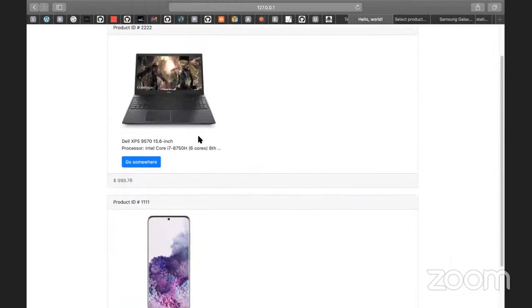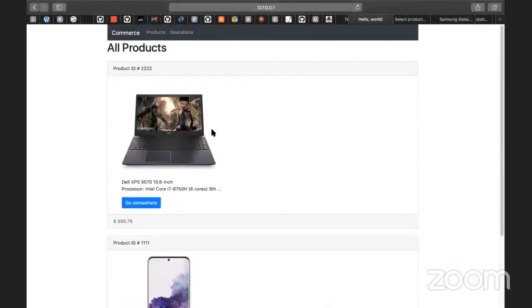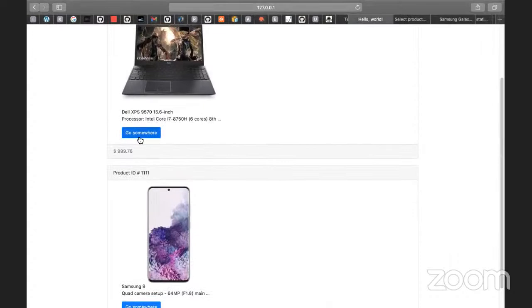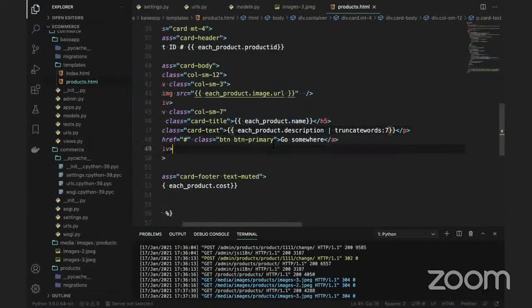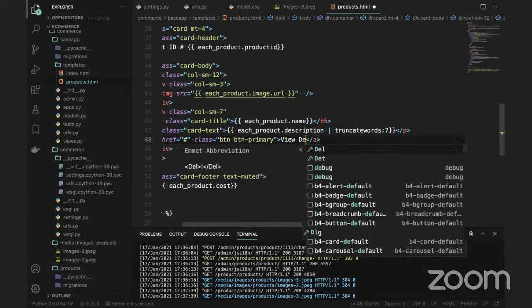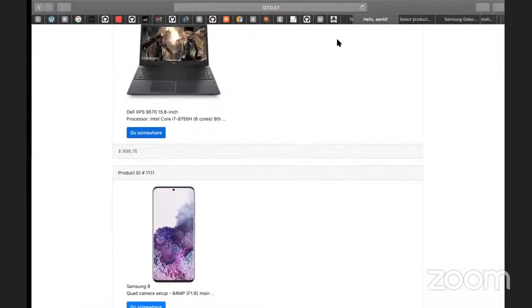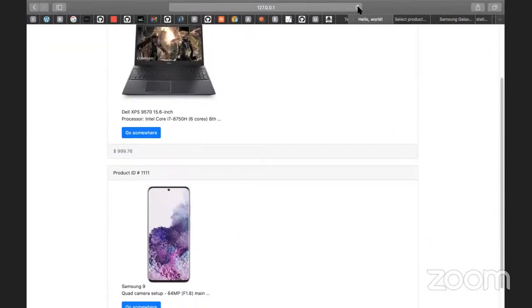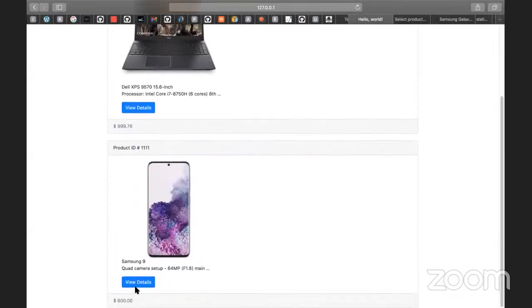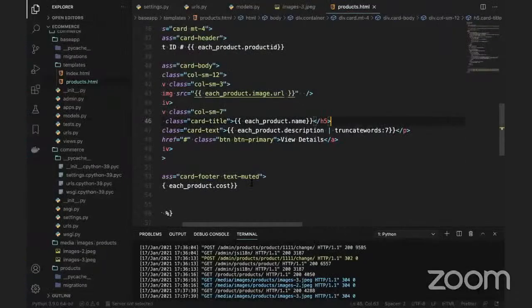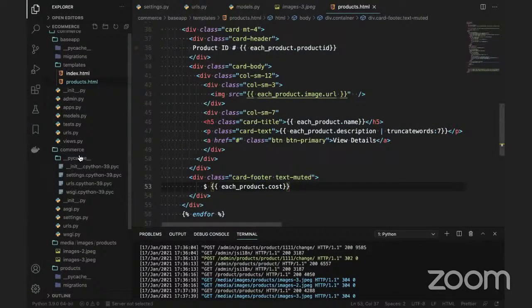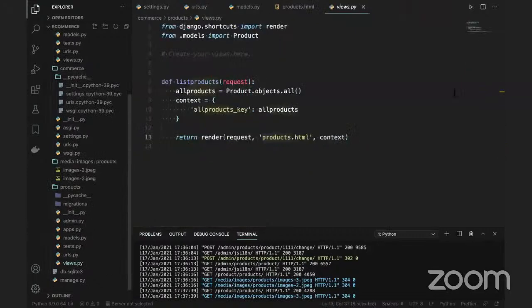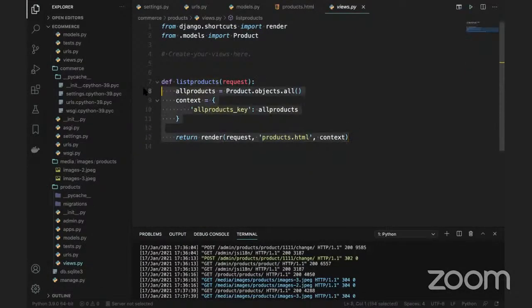What I mean to say is that we are not displaying all the product information here. When you click the link, then we can display it. So instead of saying go somewhere, I will change this one to view details. Go and refresh the page here, and we can see view details. When you click view details, you can show the complete details. So what I'm going to do is create one more view here. This is a list view. I will create a detail view.